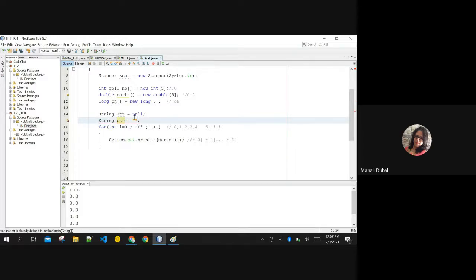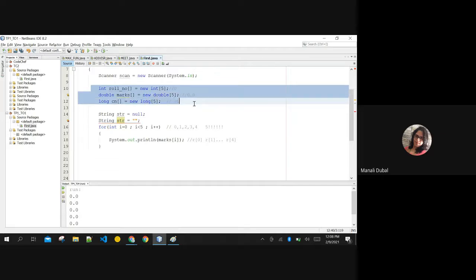If you don't want it to have any value, you need to explicitly mention that str has no value, null. Null and this are both different. This means a value which is not even a space, or no value. No value and null are both different. Even with strings, garbage is never assigned. Even with integers or primitive data types in an array, garbage is never assigned. Is it clear?